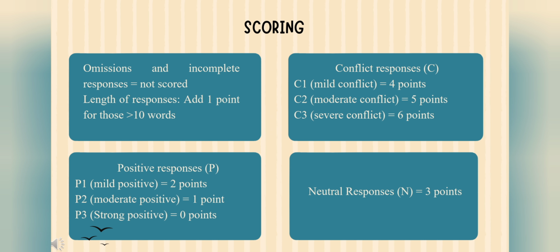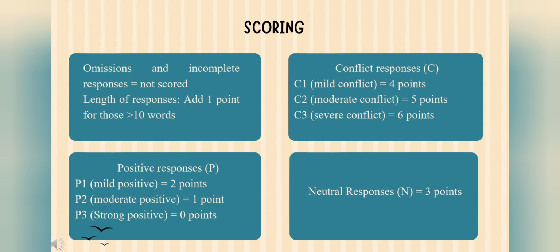Scoring for the RISB test involves following specific guidelines. Omissions and incomplete sentences are not scored. If a response is longer than 10 words, an additional 1 point is added. Positive responses are denoted by P. P1, mild positive, we add 1 point for that. For example, I enjoy spending time with friends. P2, moderate positive, we add 1 point for that. And for P3, strong positive, we add 0 points.